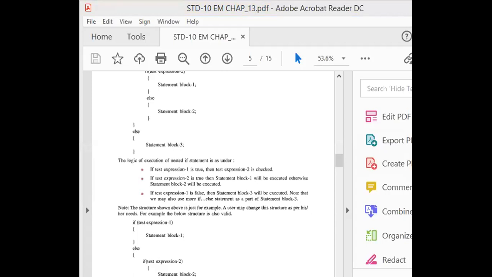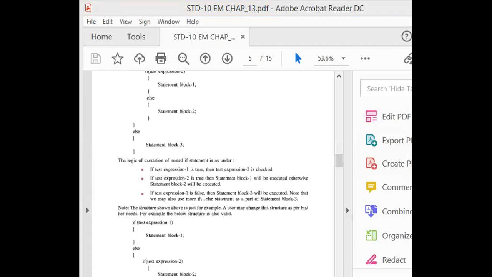So we will save it and build it again. Are you getting zero errors, zero warnings? That means your program is errorless. Then you can directly run the program. See, enter any one year.